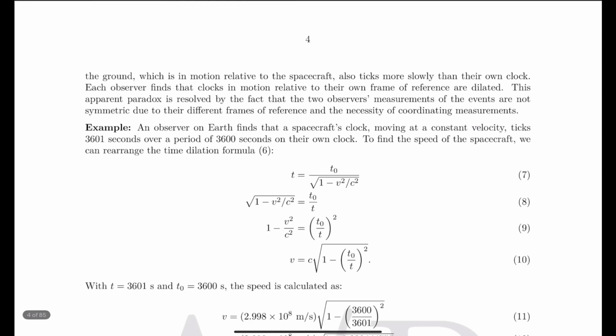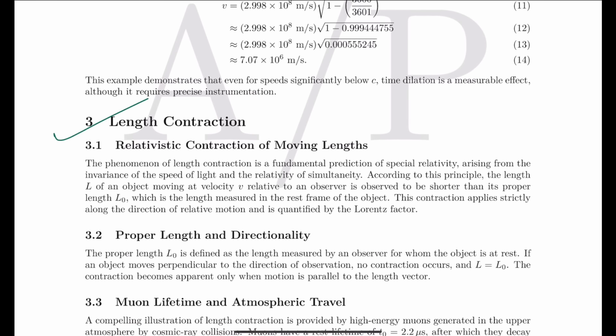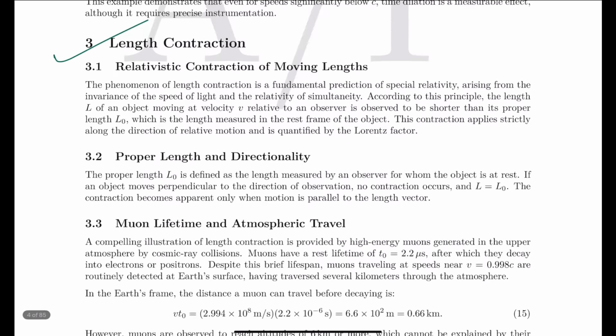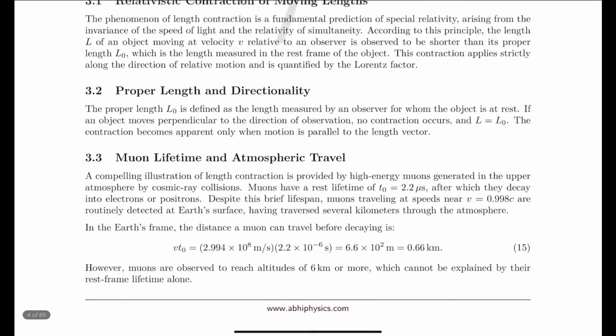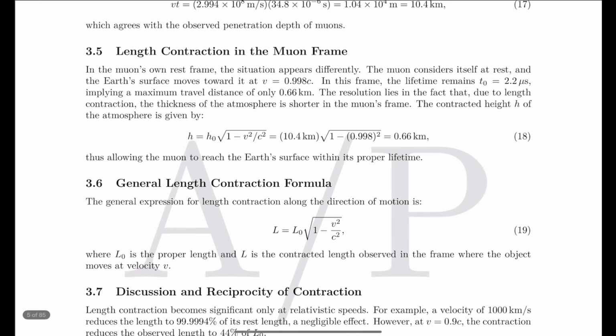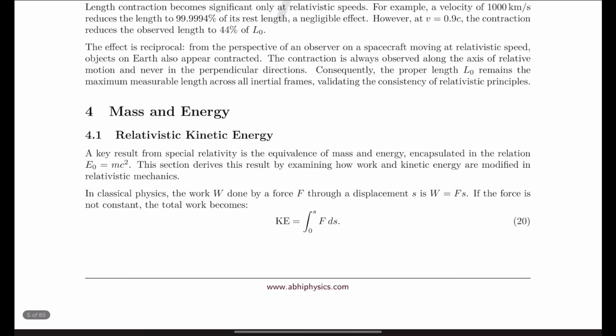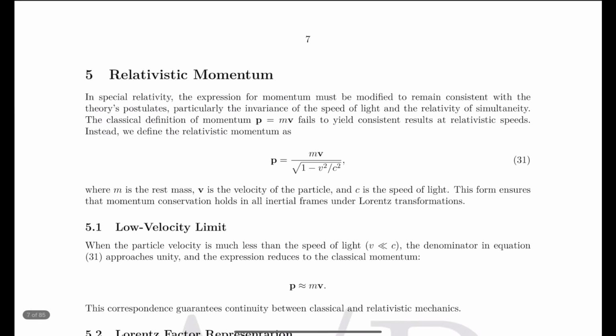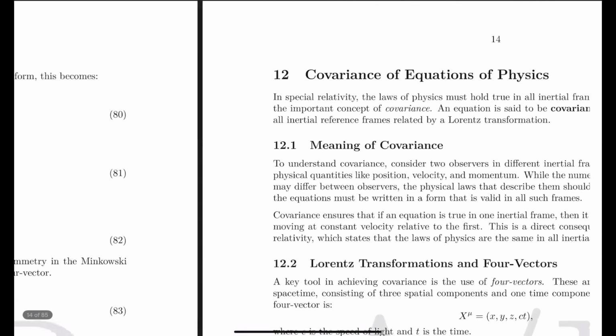Then you have length contraction, which is analogous: if time is dilated, then length is also going to be contracted. Then you should know that there is the muon lifetime problem, which is a PYQ as well. So each and every part is covered, nothing has been left. Then mass and energy and so on. You can see that these all are top theoretical parts.